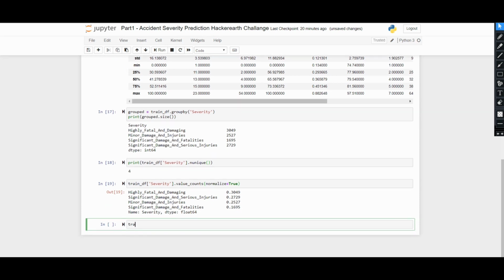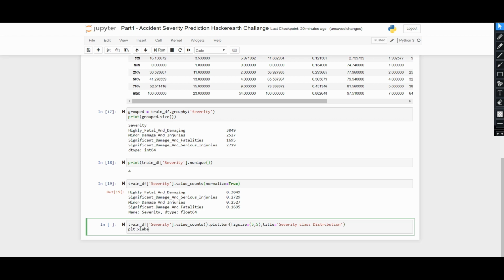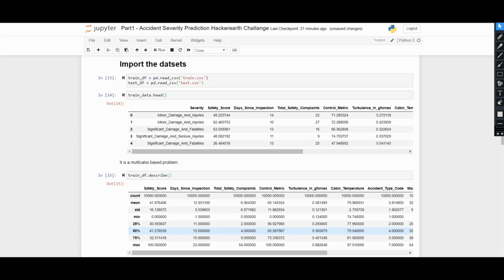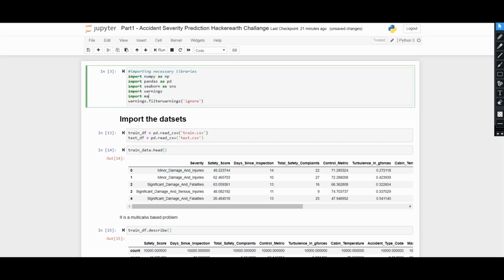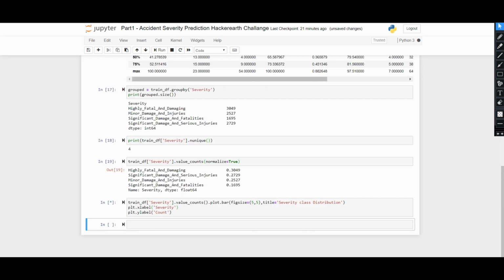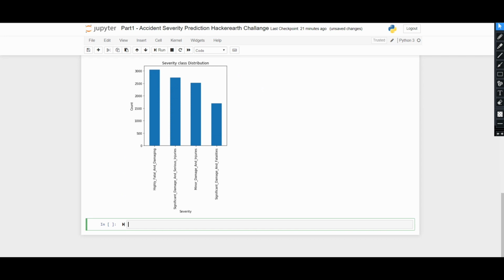So you can see 0.30 of highly fatal, 0.27 of significant damage and injuries, 0.25 of minor damage, and 0.16 of significant damage and utilities. Okay, let's see a bar plot visualization of the classes. Sorry, I haven't included the matplotlib library. Let's import it here. So there is the bar plot visualization of the classes.